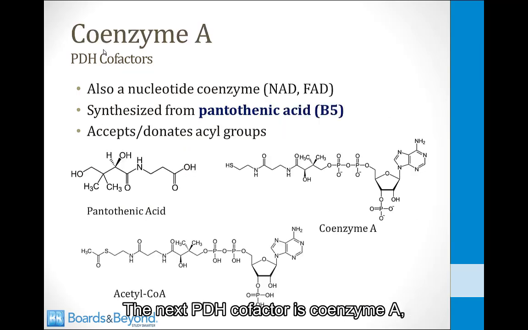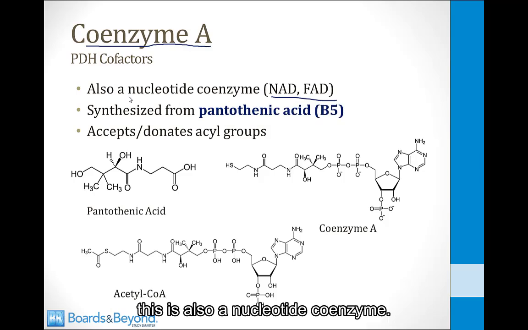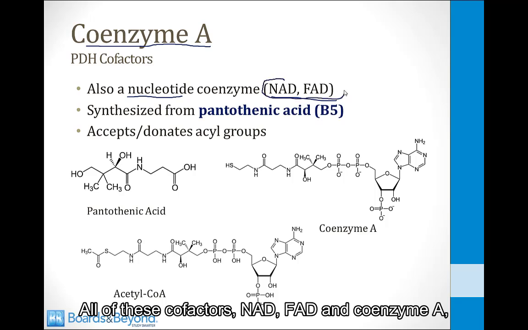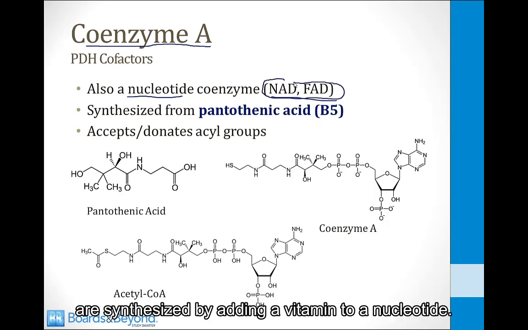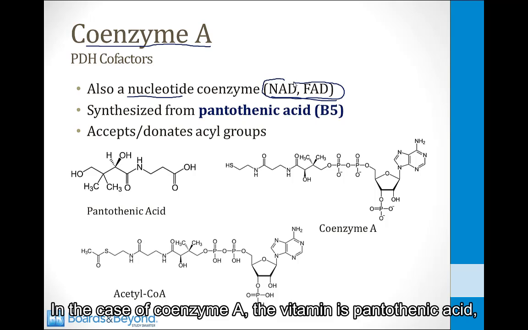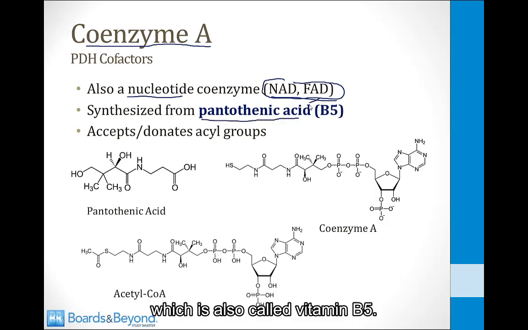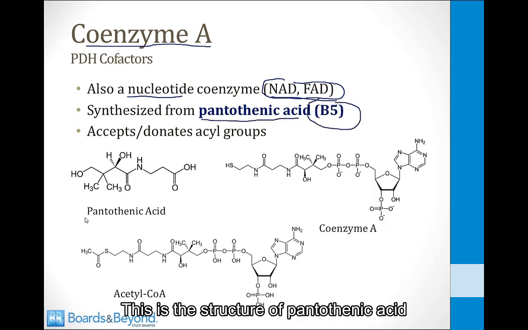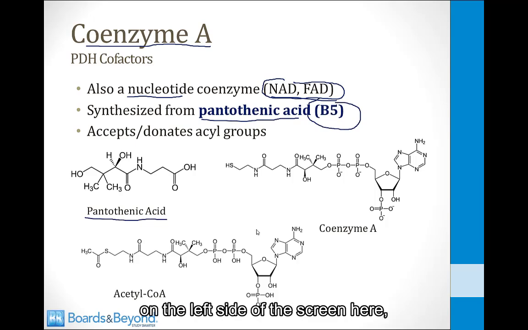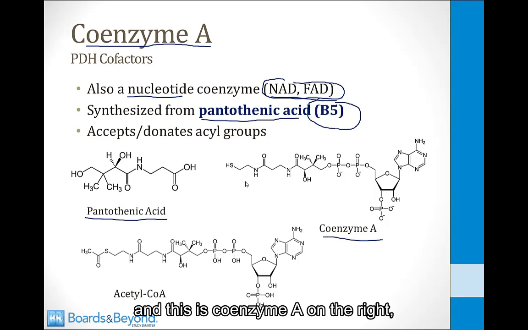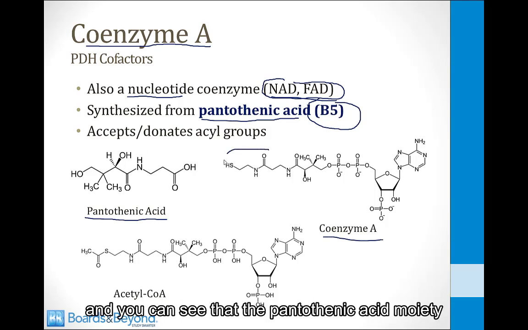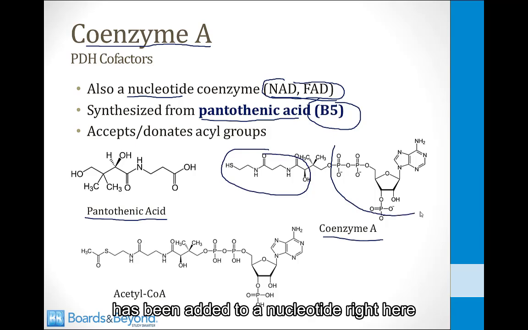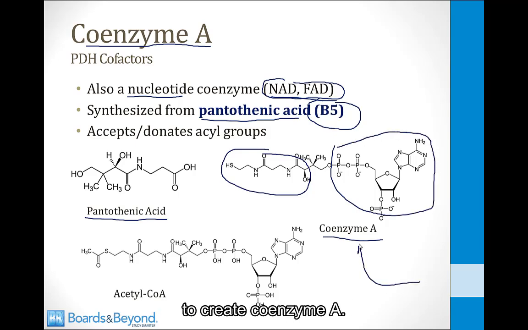The next PDH cofactor is coenzyme A, and just like NAD and FAD, this is also a nucleotide coenzyme. All of these cofactors, NAD, FAD, and coenzyme A, are synthesized by adding a vitamin to a nucleotide. In the case of coenzyme A, the vitamin is pantothenic acid, which is also called vitamin B5. This is the structure of pantothenic acid on the left side of the screen here, and this is coenzyme A on the right. You can see that the pantothenic acid moiety, which is out here, has been added to a nucleotide right here to create coenzyme A.